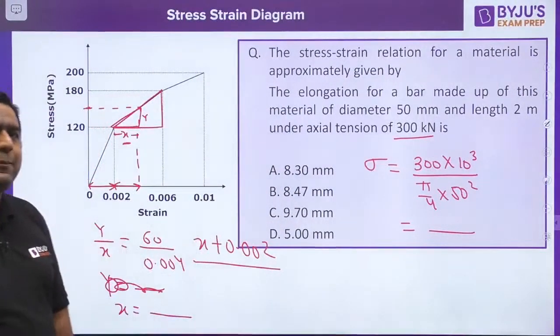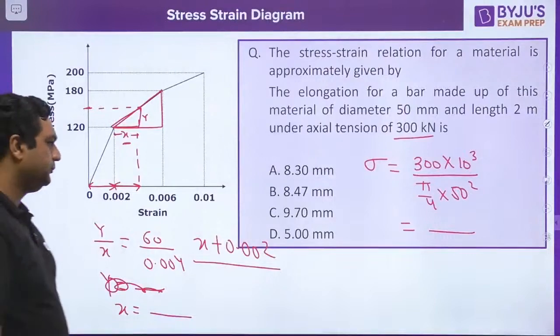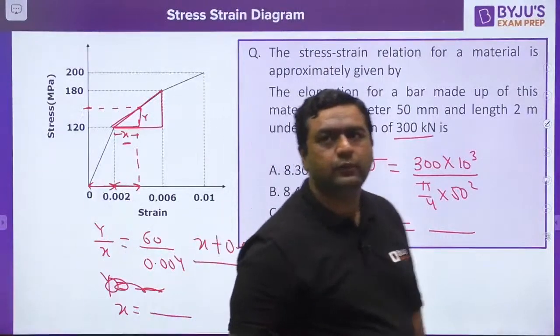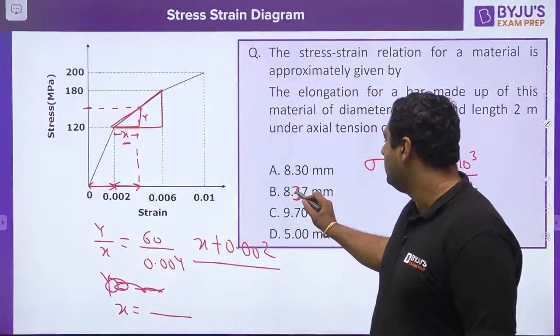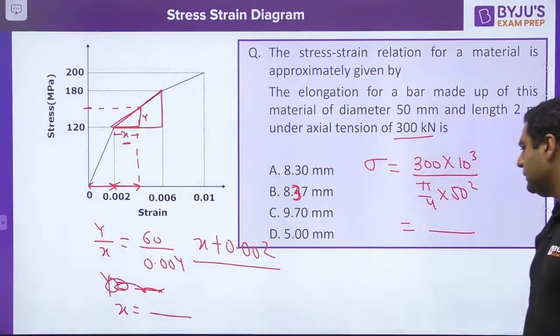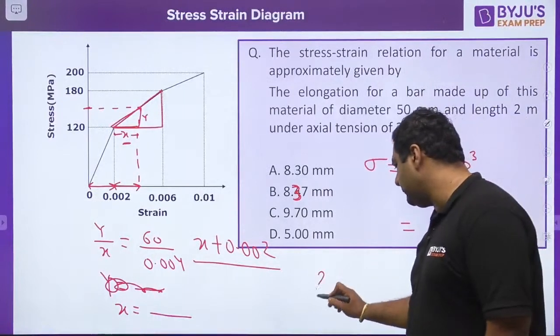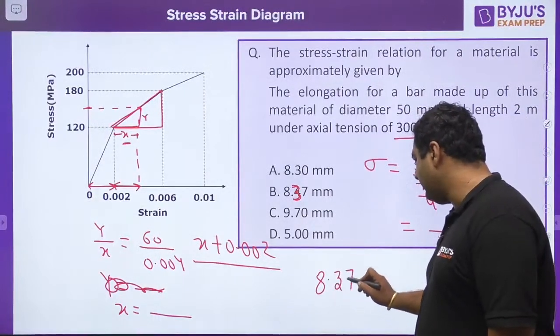So this is a new type of question guys. हाँ, 8.37 आएगा भैया. This is a misprint. Okay, so answer for this is going to be 8.37 mm.